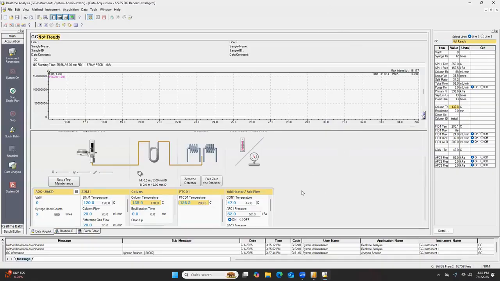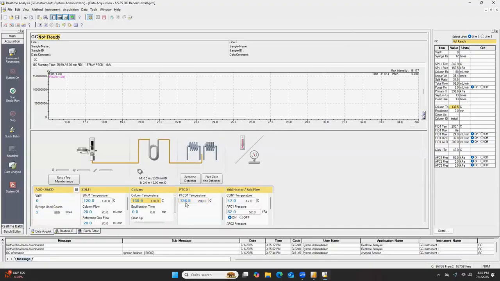Okay. So once, like I said, our column reaches temperature, and more importantly, once our TCD reaches 200 Celsius, we can then go back to the front panel and turn it on. We may get an error since it's not ready, but turn it on. Keep in mind, do not change the current until it reaches the set temperature.